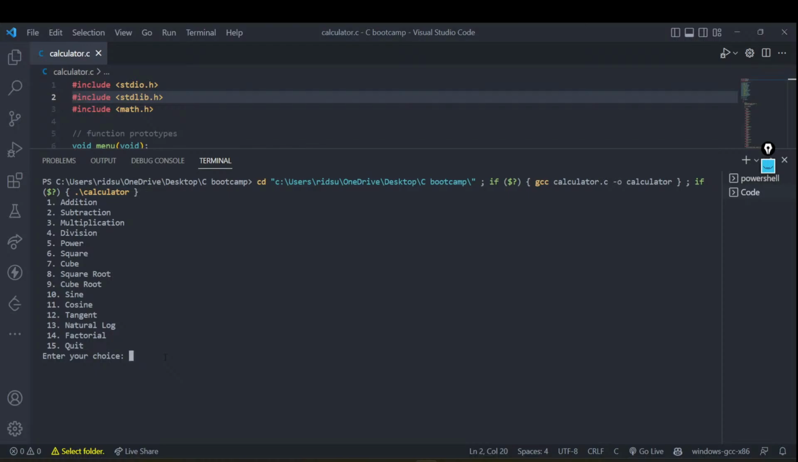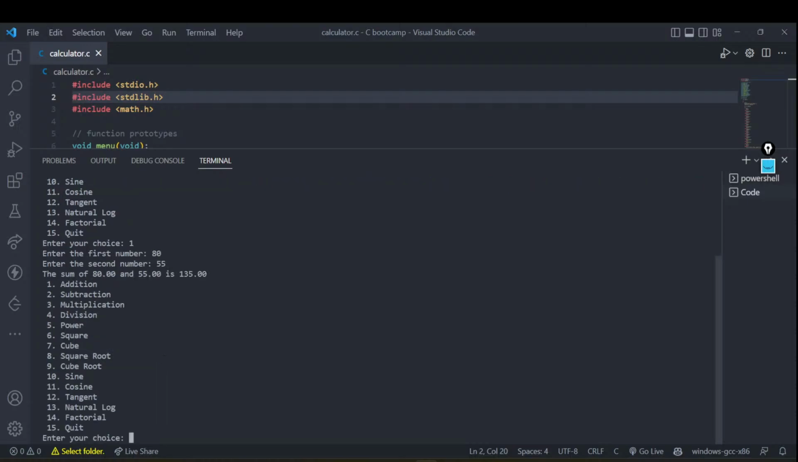Let's start with a very basic example: suppose I want to add 2 numbers. I'm going to do that, and it is asking me for the first number. Maybe let's go with 80, and it is asking me for the second number. What should we choose? Maybe let's add 55. What do you think the addition of 80 and 55 would be? Let's quickly execute it and see if we are able to get the right answer or not. And you can see that the sum of 80 and 55 is 135, right? So this is how your calculator is working.